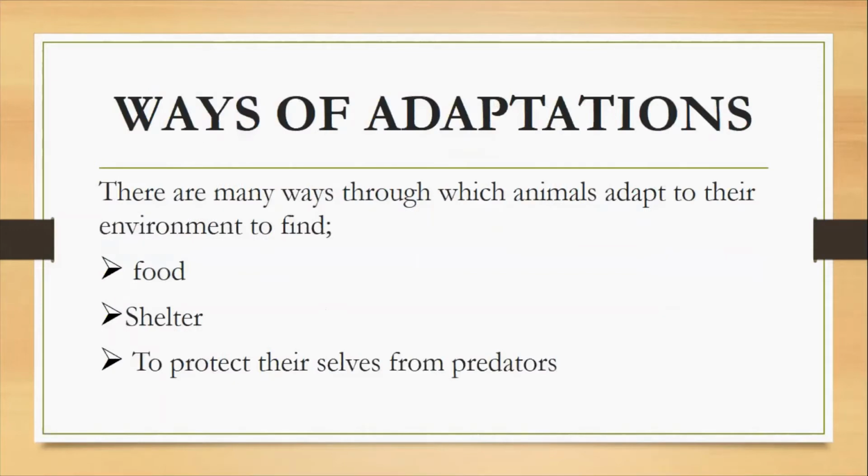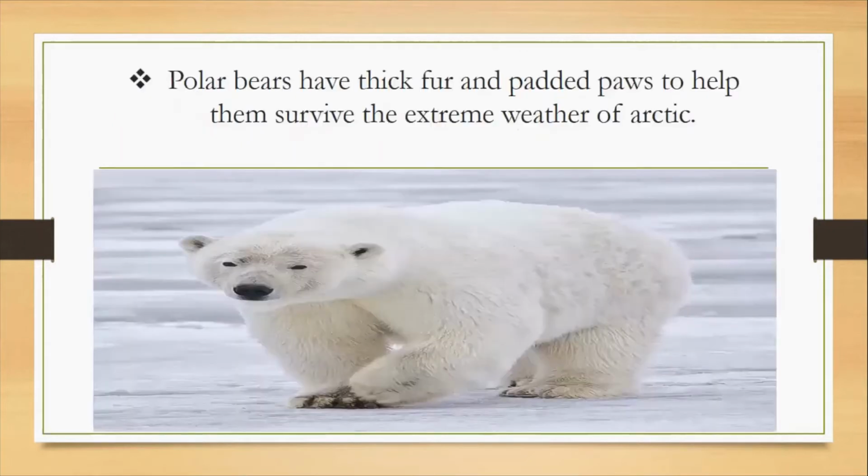Here I'm going to tell you a few ways of adaptations. You can say a few examples of adaptation. Along with the pictures of animals, you will come to know how animals adapted to their environment. Now see the example of polar bear. Polar bears can survive in a very cold climate of Arctic just because of their thick fur. If they don't have thick fur, they cannot survive in such a cold climate.